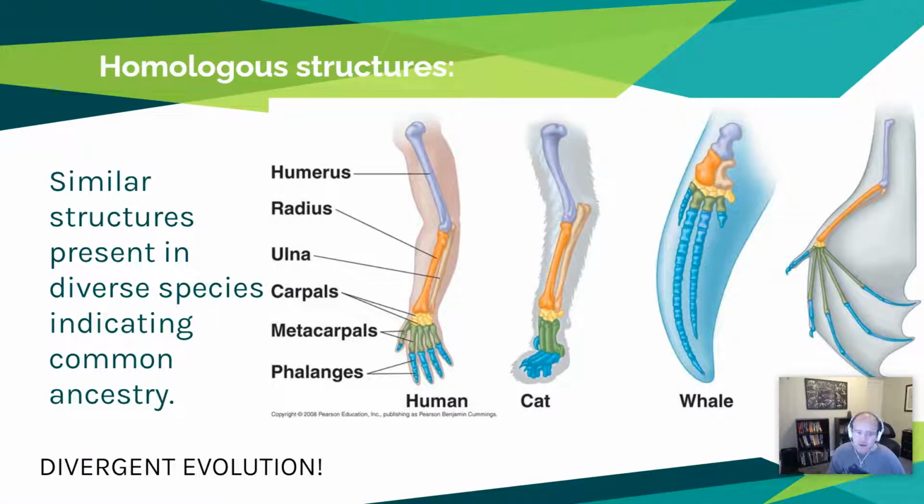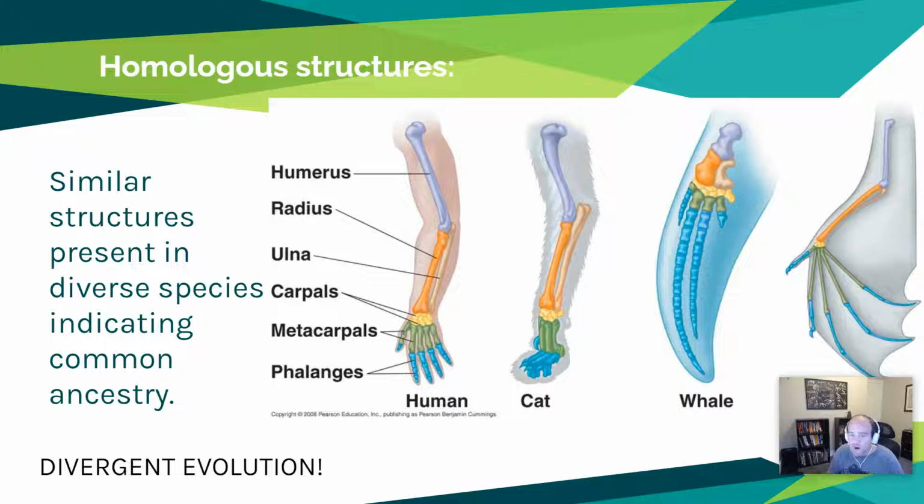Homologous structures are a great example of divergent evolution. And when we say divergent, we mean radiating or spreading out. And so these are similar structures that are present in diverse species, but may have a different purpose. So this indicates a common ancestry.